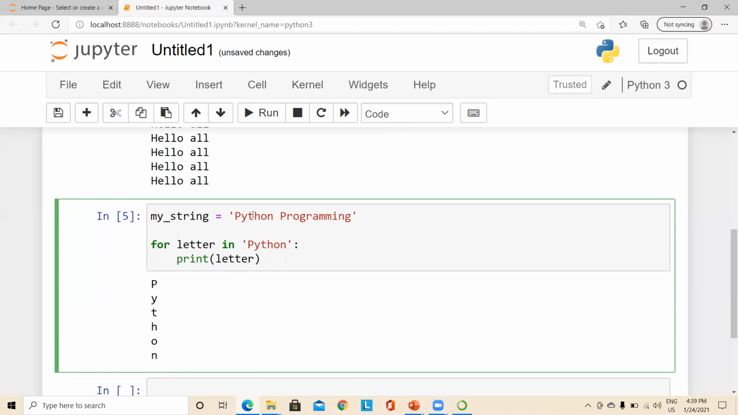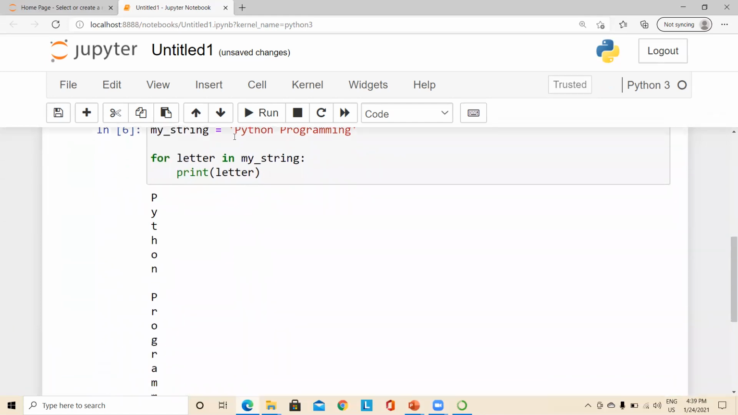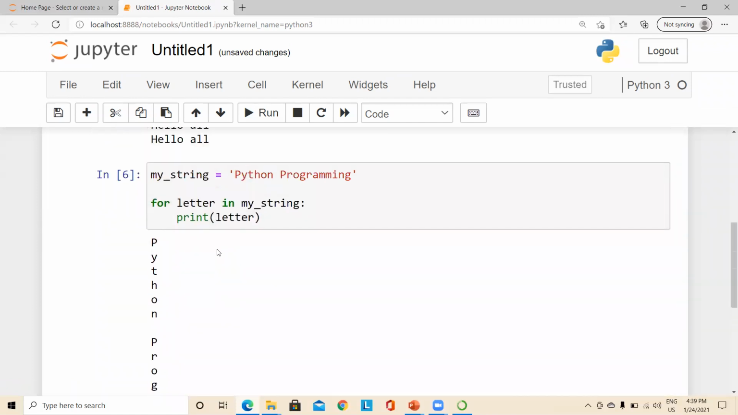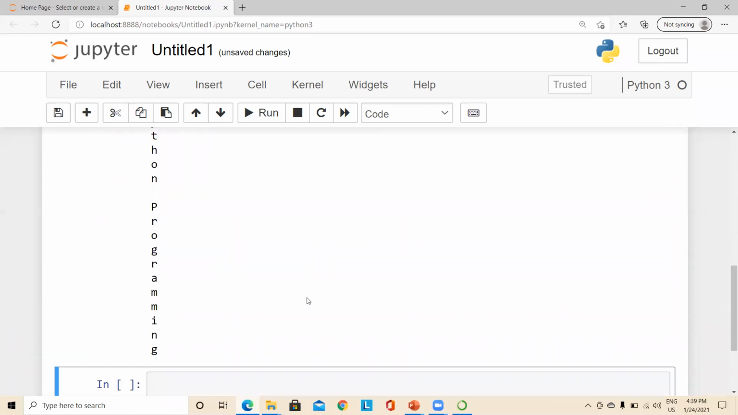And if I want to get all the characters that are available in myString, I shall use a for loop, and after the keyword in, I have to specify the variable which is already defined. So in this case, I'm using myString, right? If I execute this, we could see the output as Python programming, each character printed on a separate line, and you can even notice that space is also taken into account. Even for the space, the print statement is getting executed. So this is how for can be used with the string data type.